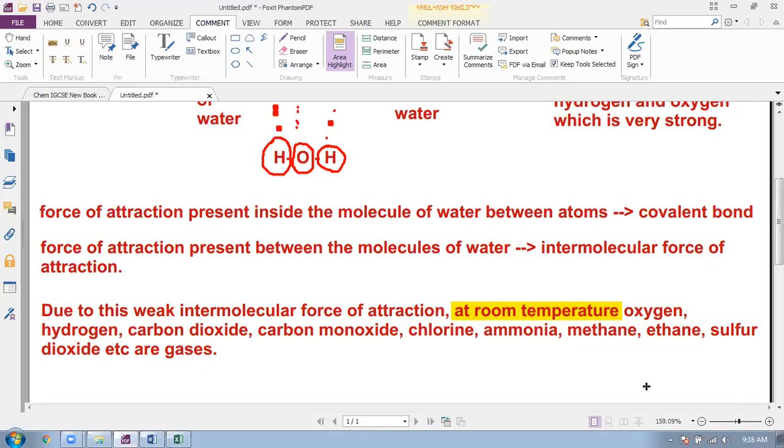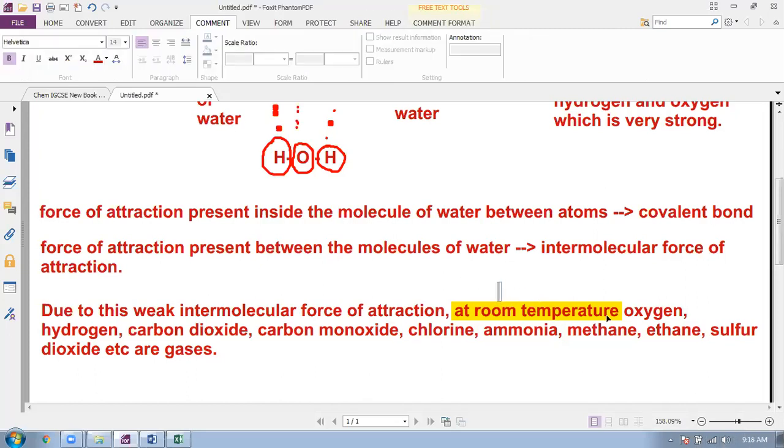And you know, room temperature in science, especially in chemistry, is considered all over the world to be 25 degrees Celsius. Room temperature does not mean the temperature of the room you are sitting in right now. It is a laboratory temperature. Its name is room temperature and it is 25 degrees Celsius.